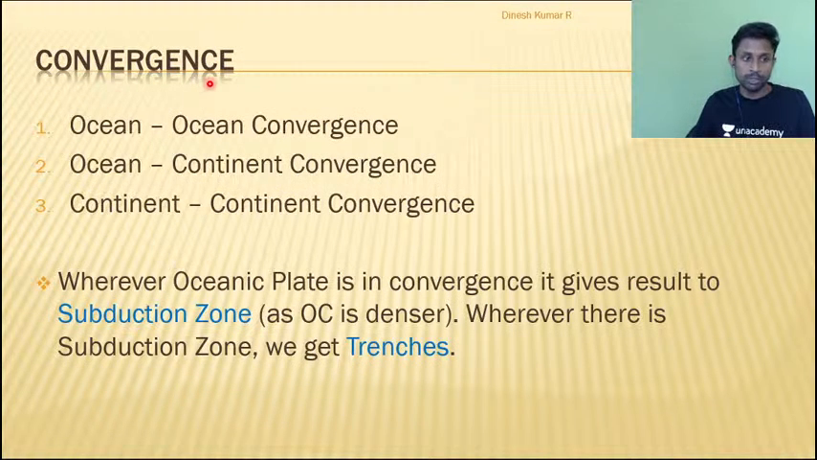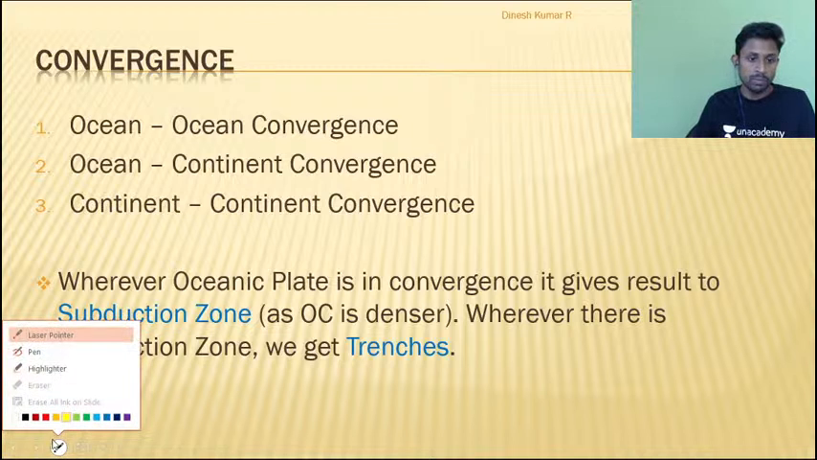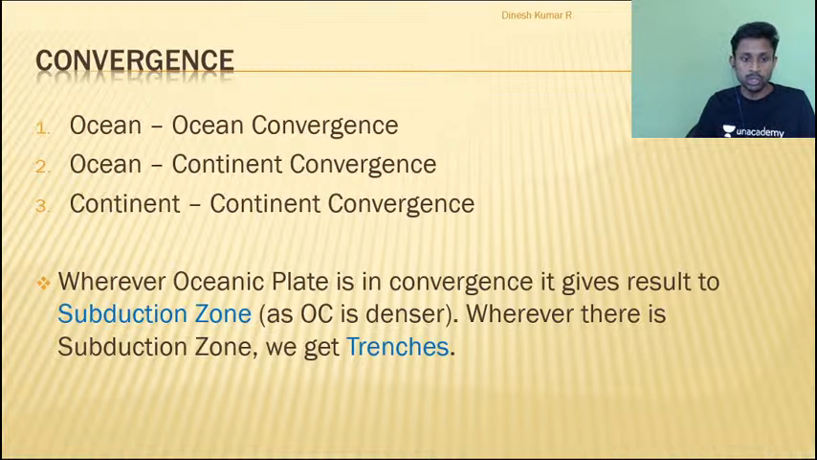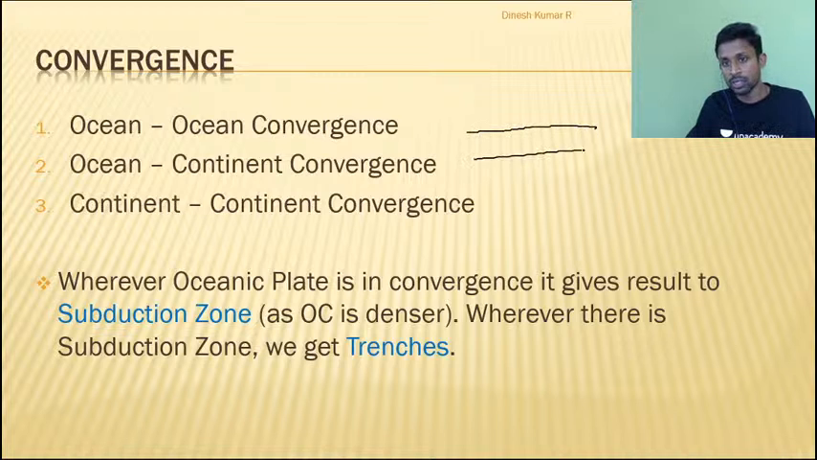So yes, I have three types of convergence: ocean, ocean continent and continent convergence. Now please remember this statement very importantly. Whenever an oceanic plate is in convergence, it results in a subduction zone. Now what do you mean by subduction zone? Let me draw the figure for you to show it. For example, two plates are colliding with each other. This is one plate, this is another plate. These two land masses are going to collide.